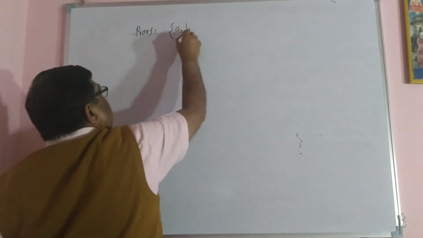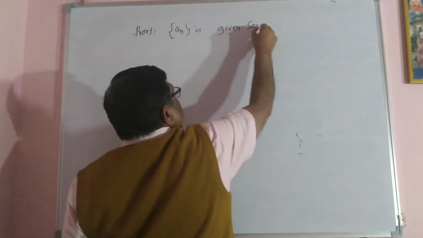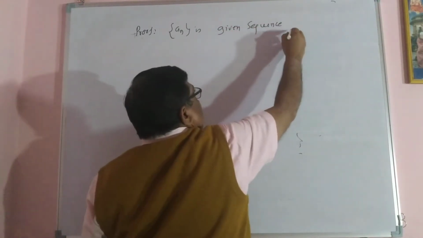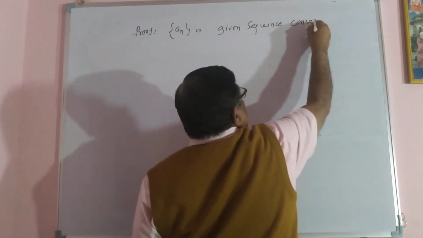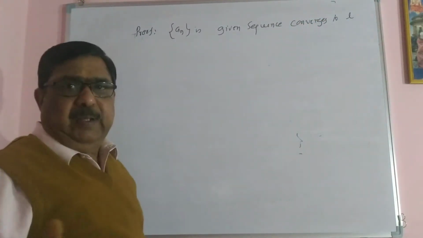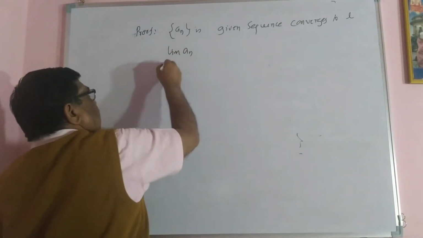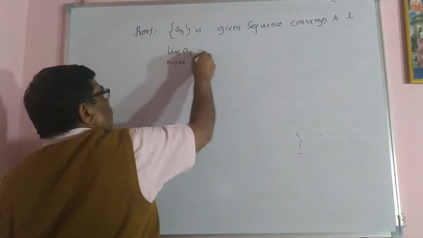An is a given sequence, converging to L. Convergent means you have a limit. Therefore, limit An as n tending to infinity equals L.